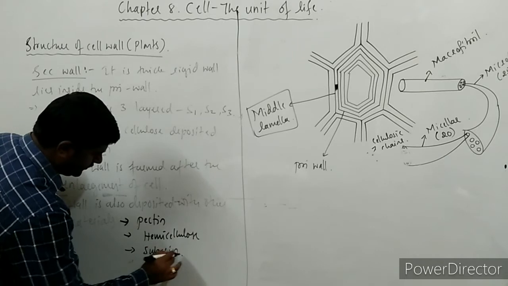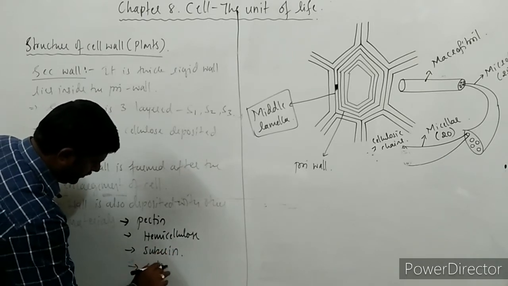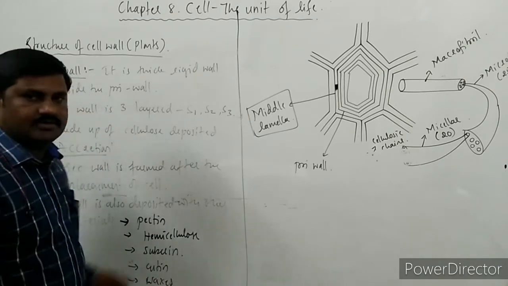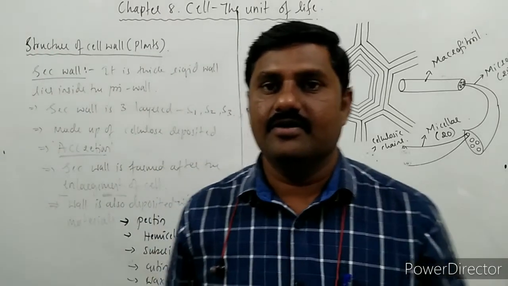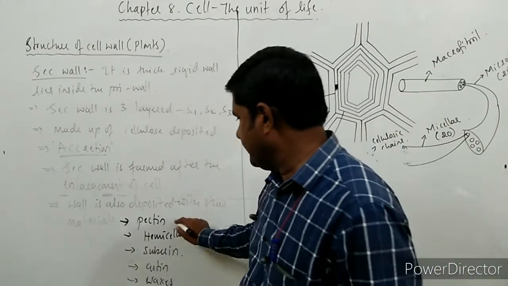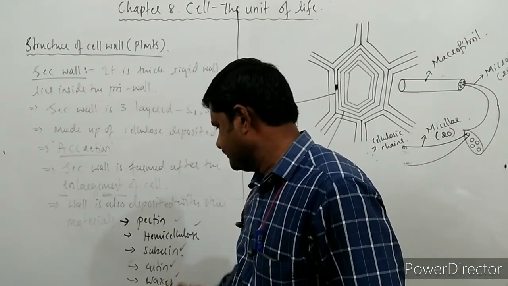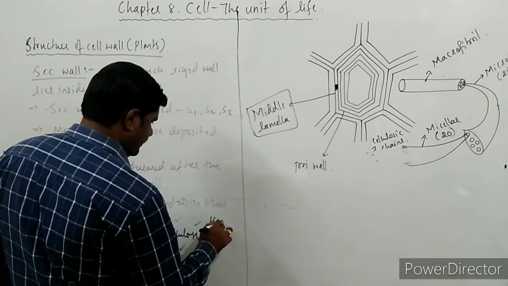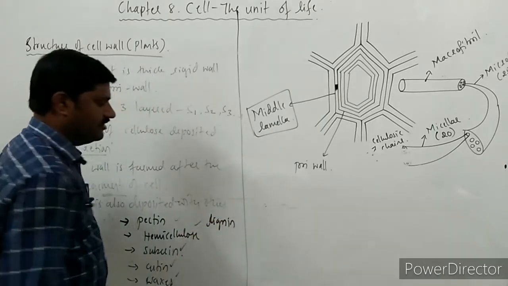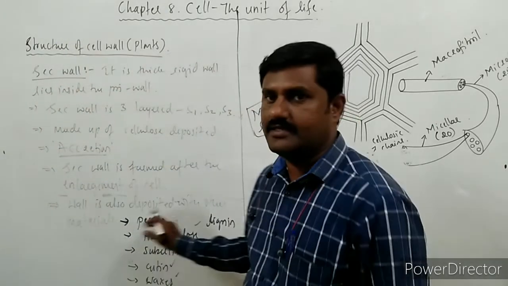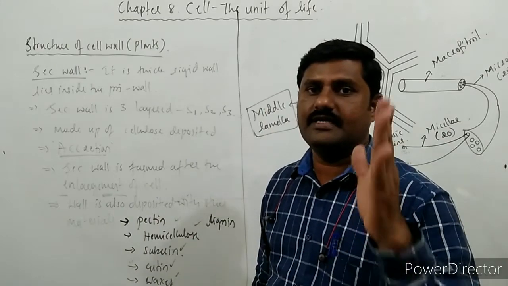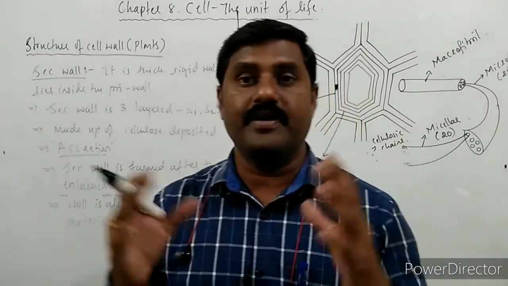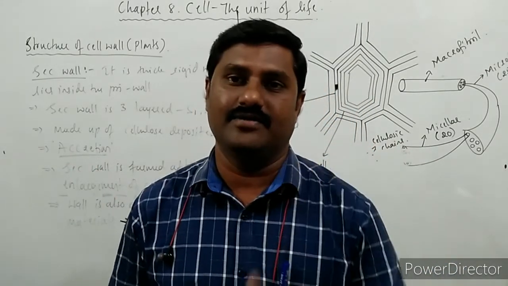Suberin, cutin, some of the waxes. All these are deposited on the secondary wall. See here: pectin, hemicellulose, suberin, cutin, waxes, as well as lignin. Lignin material is also deposited over here. All these are other materials deposited on the secondary wall, and this secondary wall is formed after the complete enlargement of the cell only.